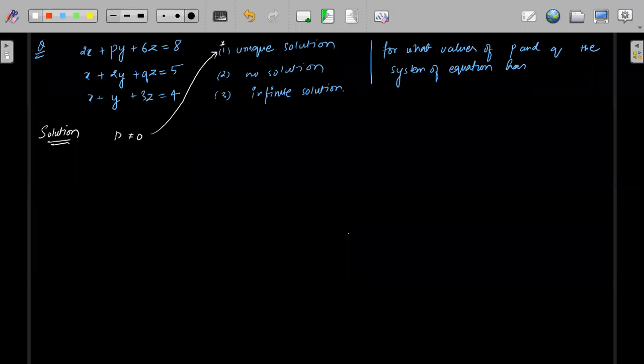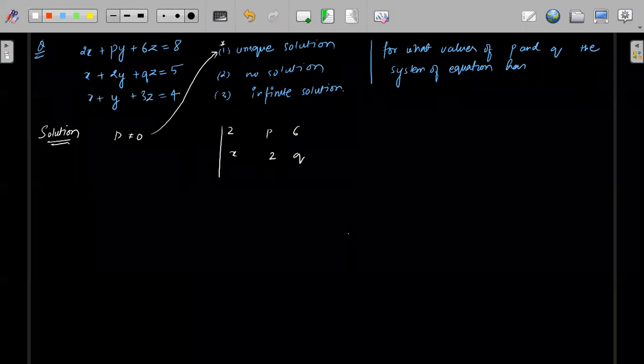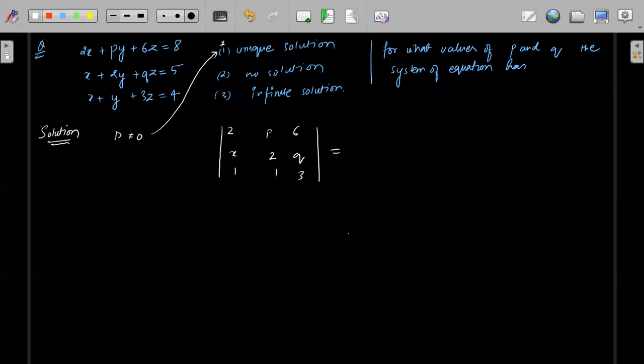So I will just write the value of D, because the value of D will be in terms of P and Q. So this is 2, P, 6, this is 1, 2, Q, and 1, 1, 3. Okay. So if I solve this, this will become 2 into (6 minus Q). Then we have minus P into (3 minus Q).